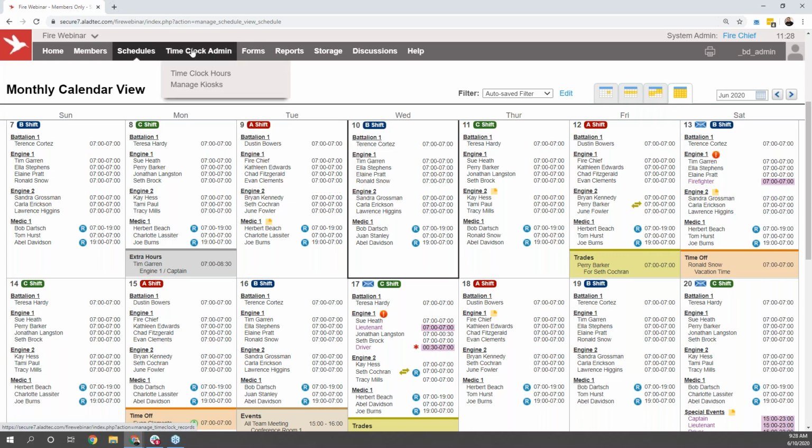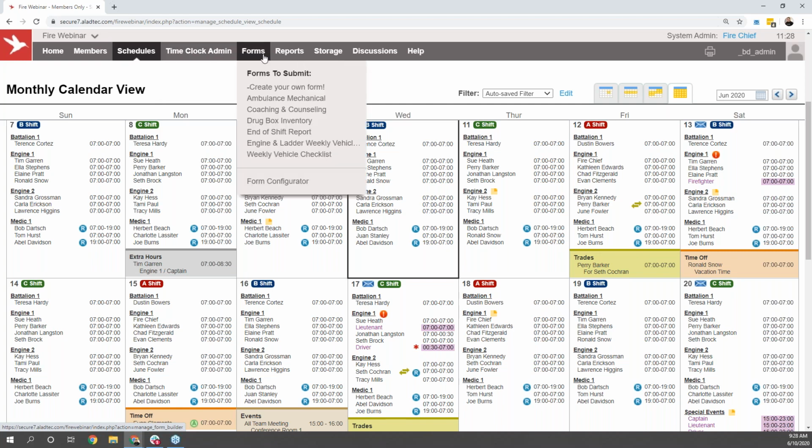We do have a virtual time clock available within our system here. So if your organization does require users to clock in and clock out for each individual shift, that can be set up through our system on any computer within your organization, or you can even set it up so that users can clock in from their own individual cell phones.